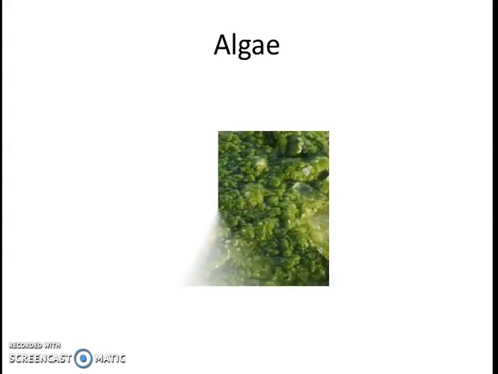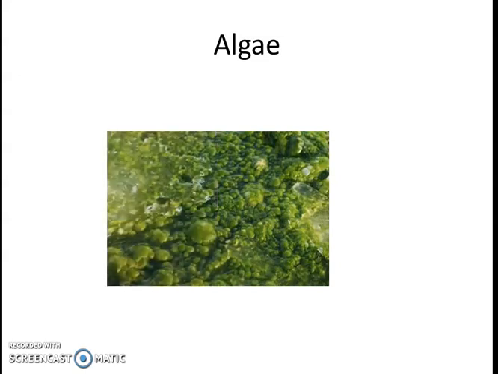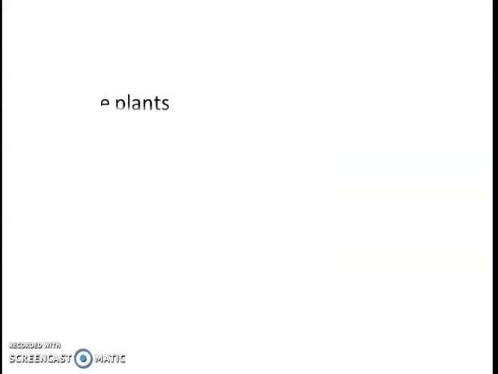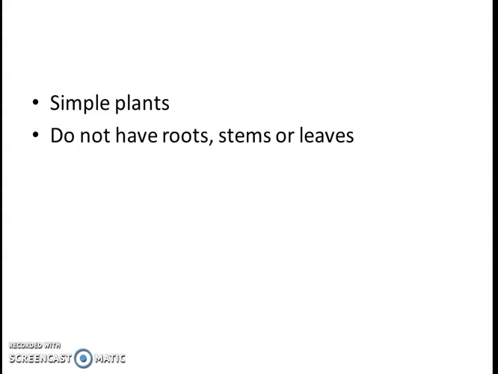The next group that we have to talk about today is the algae group. Right now you can see a picture of algae shown here. So you will have some idea that they are found inside the water. The other properties are, first of all, they are the simplest group of plants.